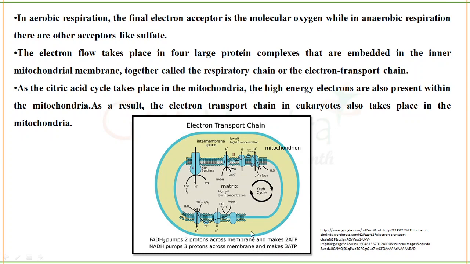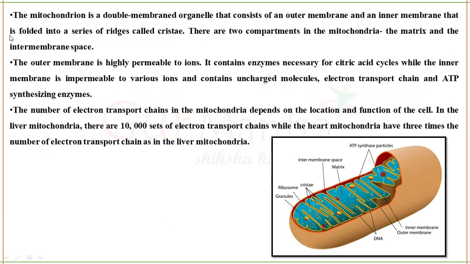Based on this point, they'll directly ask you the question. They'll take the statement, put it in a question and directly ask you. I'll tell you how this is happening, but remember these statements, okay? NADH is pumping out 3 protons and producing 3 ATPs, and FADH2 is pumping out 2 protons and making 2 ATPs. This process of the electron transport chain we'll see in detail, but before that, we will have to discuss some of the basic concepts.